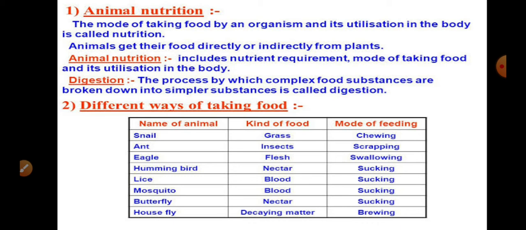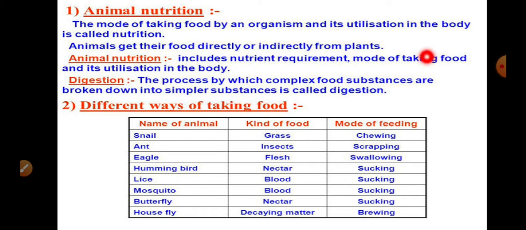The second one is the mode of taking food. Food is available to animals in different forms. Some animals like insects suck nectar from flowers, which is in a liquid state. Mosquitoes suck blood from us, which is also liquid. We humans eat solid food like vegetables, fruits, and rice. A snake like a python can swallow its food. So after the requirement of nutrients, it is about the feeding method, how they take the food into the body, and then how that food material is utilized in the body.